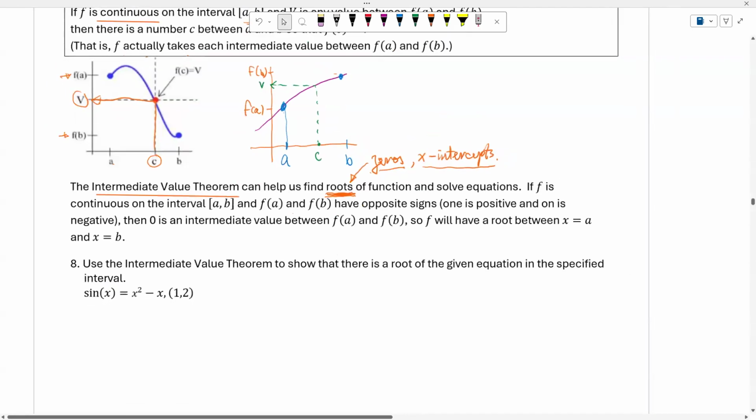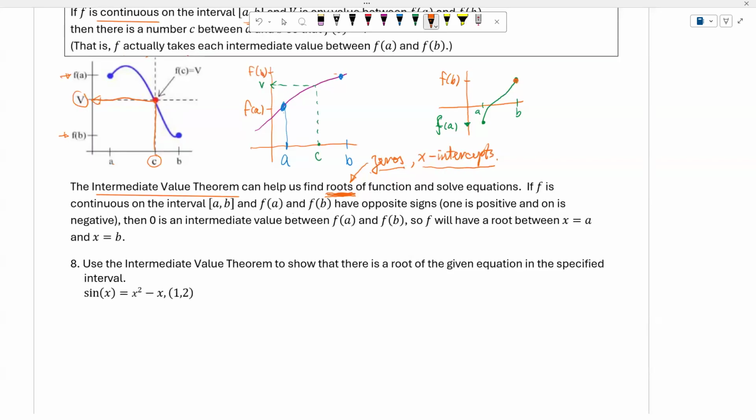So we could consider the situation here. Right now I have a continuous function. This is a, this is b right here. Then you will see that in this case, this is my f of a, and this will be my f of b.